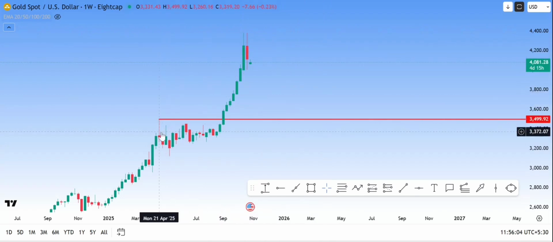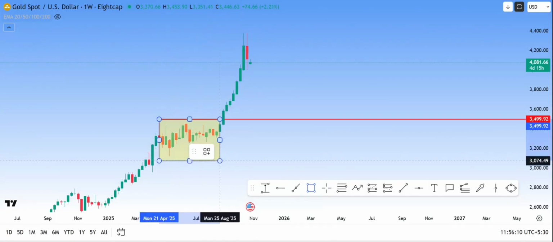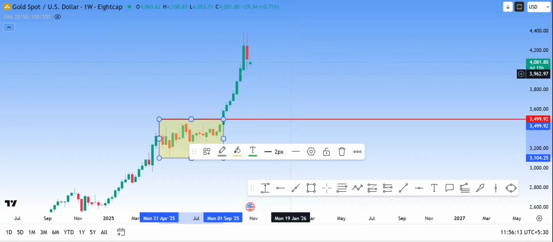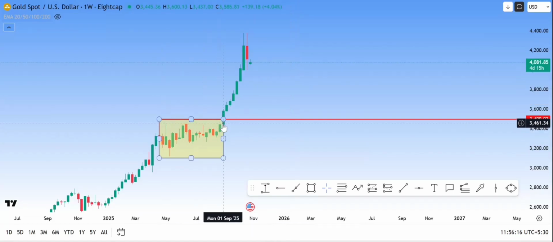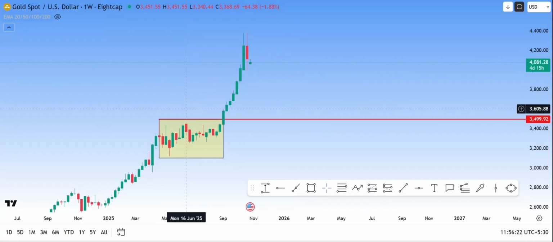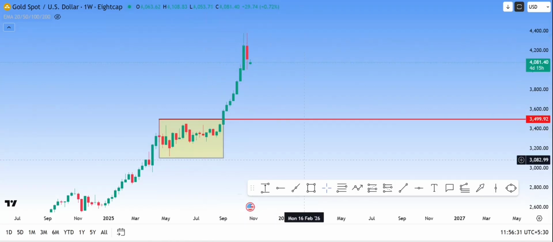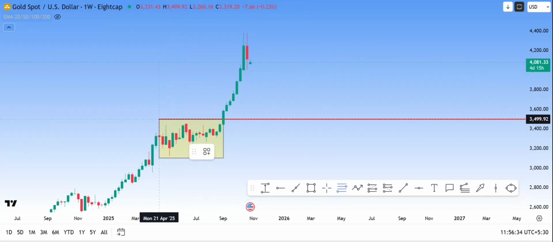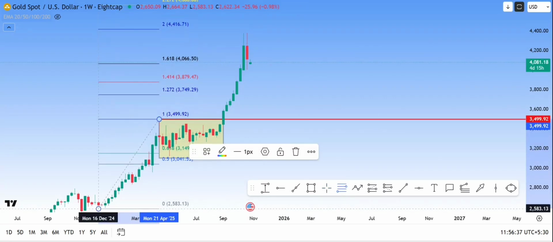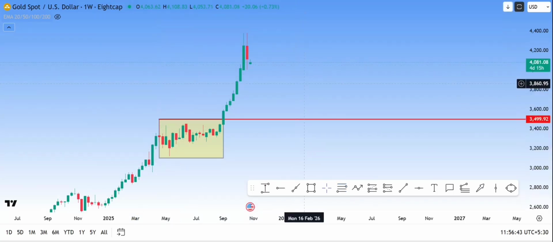Okay, and at the same time I have marked here one of the major reasons for this rally: starting from April 25 till September 25, there was a huge accumulation. In other words, we can say it was a huge range. So this is one of the main reasons the range breakout has happened. That is one of the main reasons this rally has come, and the target is also in relation to the Fibonacci. Okay, so 1.618 levels, it has reached up to there, and the rally has not stopped yet, and let's see what will happen further.